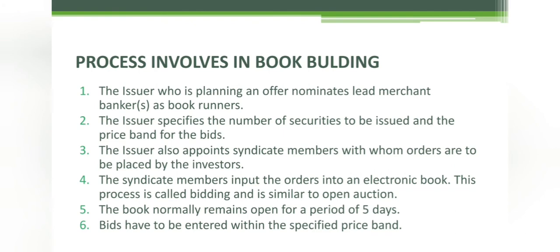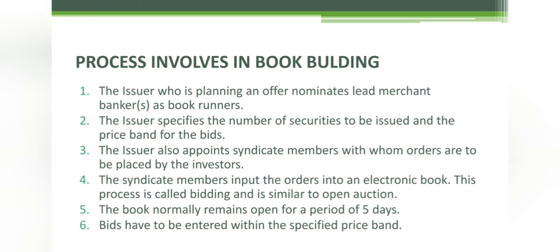Next, the syndicate members input the orders into an electronic book. The syndicate members are institutions or organizations who interact between the clients and the issuer, or between the buyer and the issuing company. So these members input the orders into an electronic register or book. This process is called bidding and is similar to the auction method.